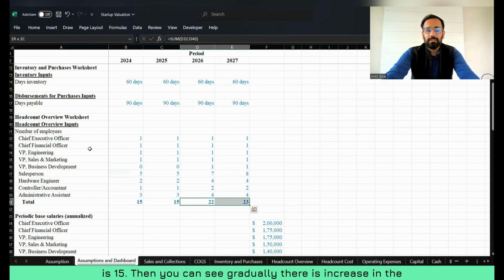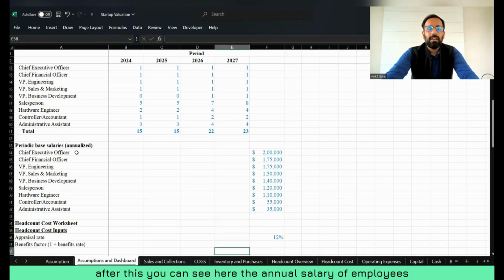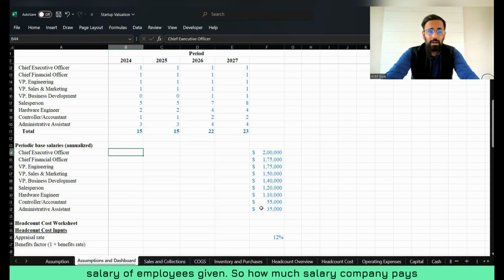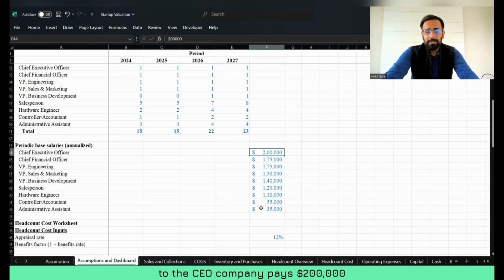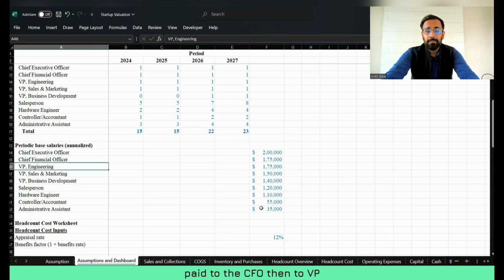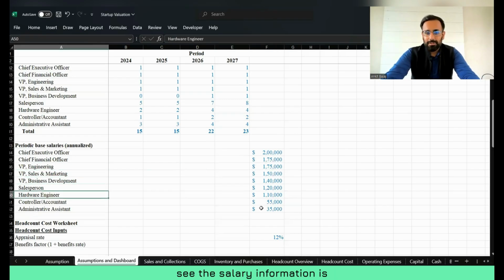Then you can see gradually there is an increase in the number of employees. And after this, the annual salary of employees is given here. So how much salary does the company pay to the CEO? The company pays $200,000 to the CEO. How much salary is paid to the CFO? $175,000 is paid to the CFO. Then to VP and engineer, $175,000 is paid. This is how the salary information is given.